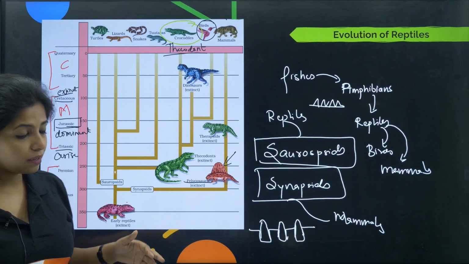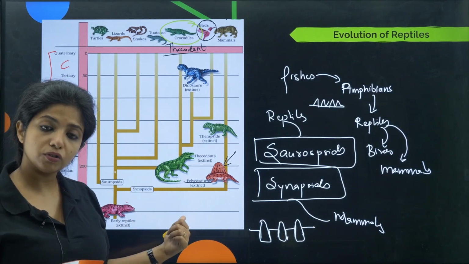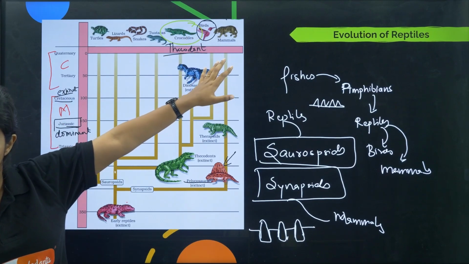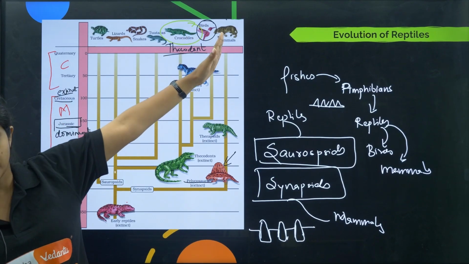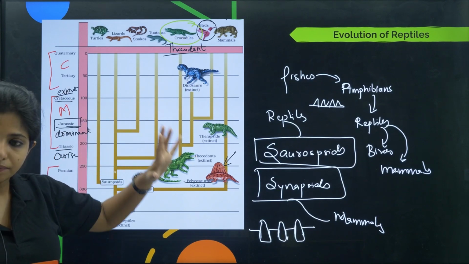Okay, the next category is the synapsids. From the synapsids you had Pelycosaurus, and this Pelycosaurus was the one which evolved later on to give rise to mammals. So from synapsids you got them, from sauropsids you got them, and you got them as well.